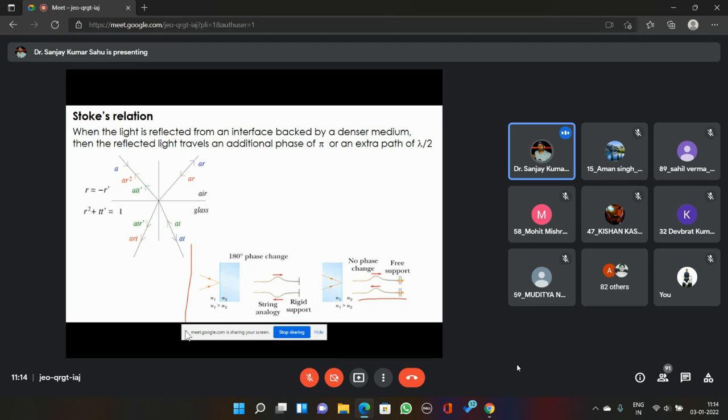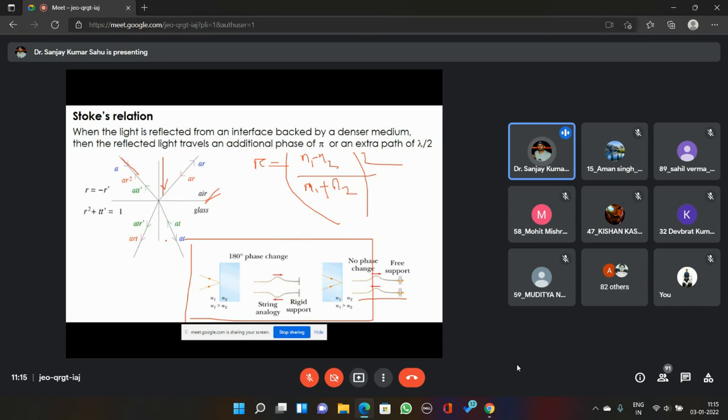Now, using this fact, if the light is traveling from air to glass, the reflection coefficient of this interface can be written as r equal to (n1 minus n2) divided by (n1 plus n2), the whole square, when the light is incident vertically.